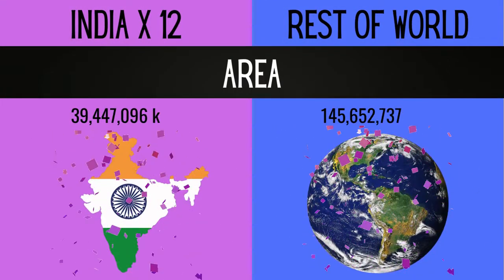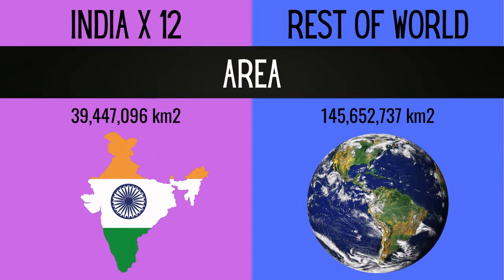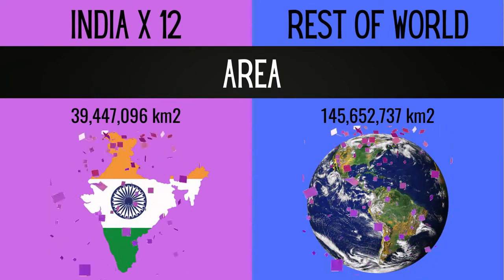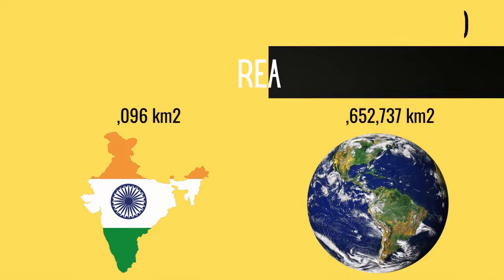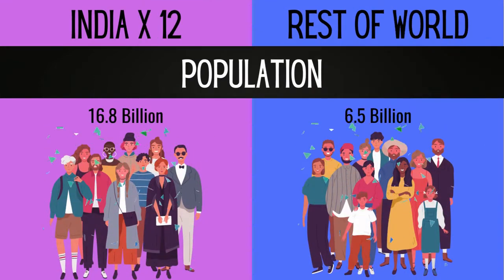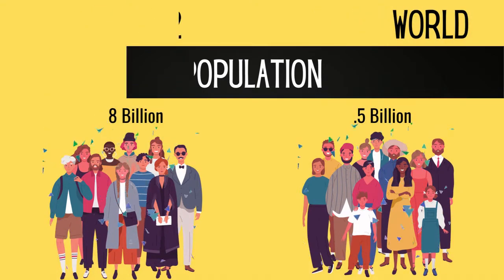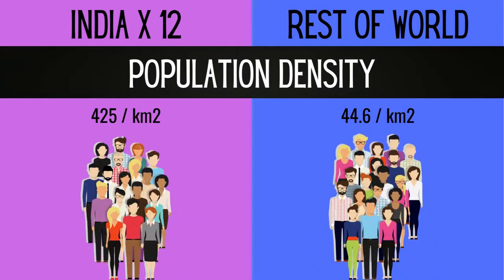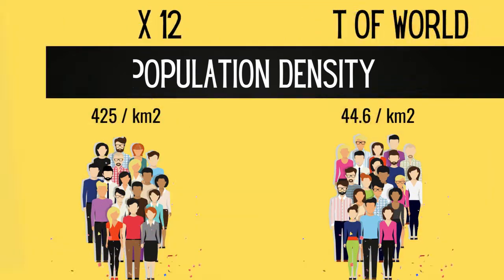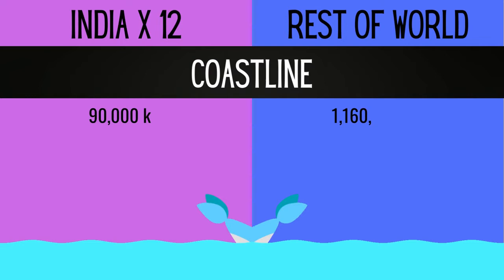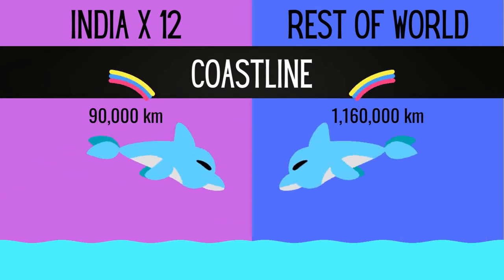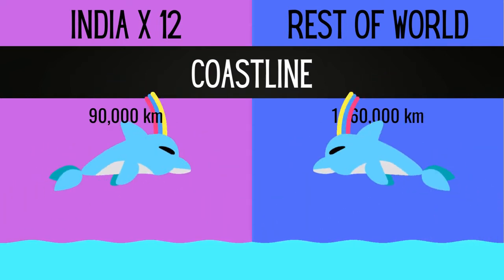Area of 12 India exceeds 39 million square kilometers, and the area of rest of the world exceeds 145 million square kilometers. Population of 12 India is 16.8 billion, and the population of rest of the world is 6.5 billion. Population density of 12 India is 425 per square kilometer, and the population density of rest of the world is 44.6 per square kilometer. Coastline of 12 India is 90,000 kilometers long, and it's 1.1 million kilometers long in rest of the world.